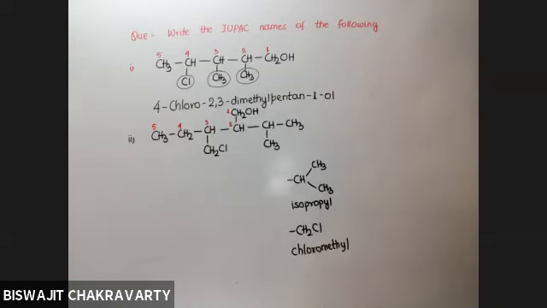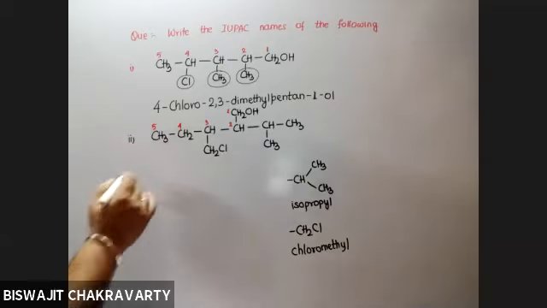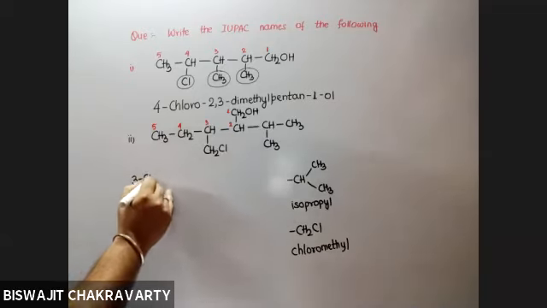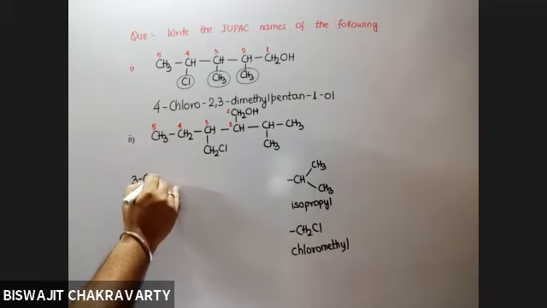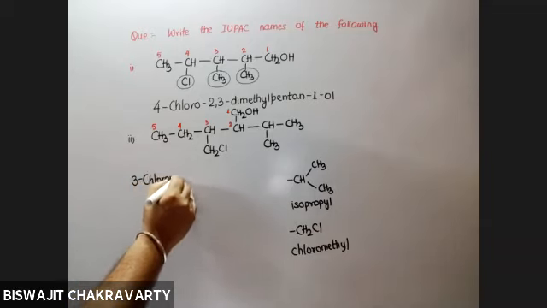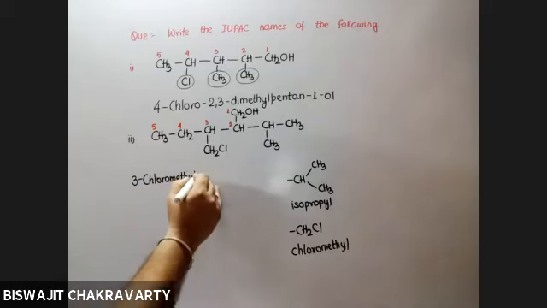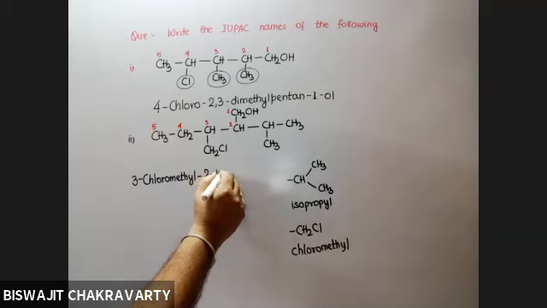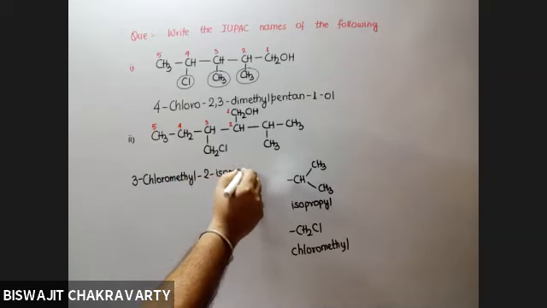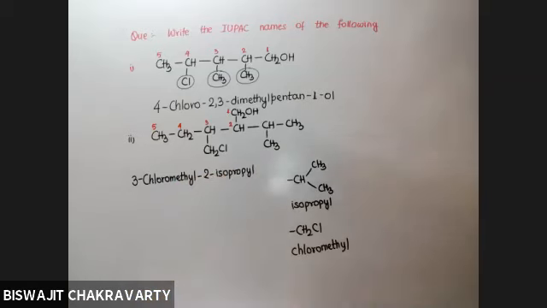Yes? Anyone who can help me out with the naming? 3-chloromethyl, 2-isopropyl pentan-1-ol. Exactly. 3-chloromethyl, because at carbon number 3 there is a chloromethyl group. 2-isopropyl. At carbon number 2 there is an isopropyl group.